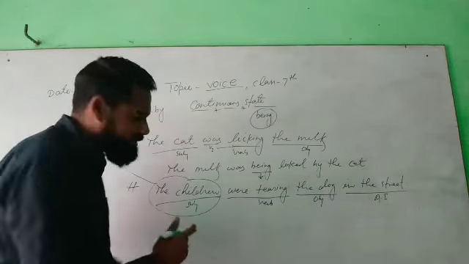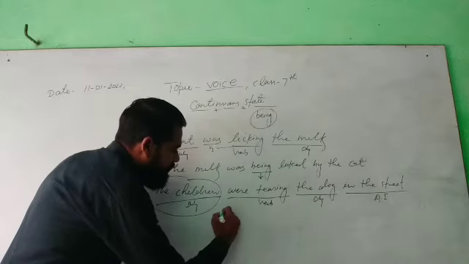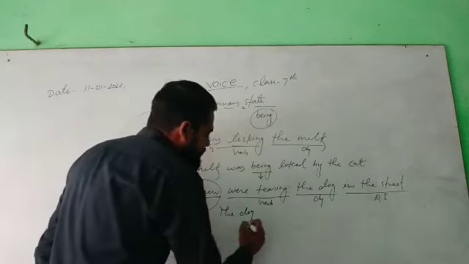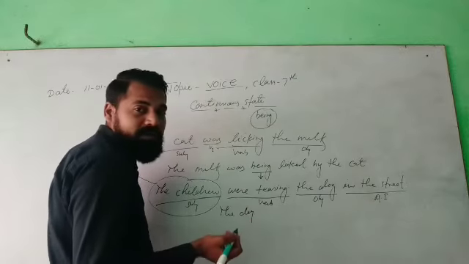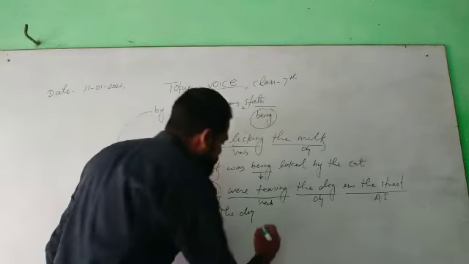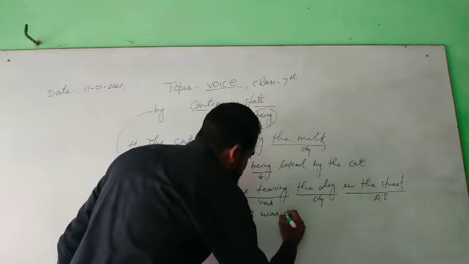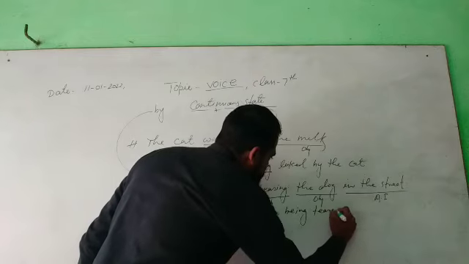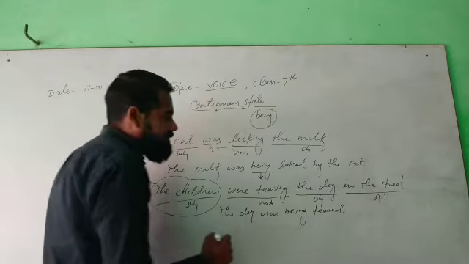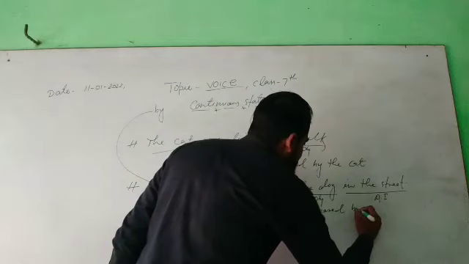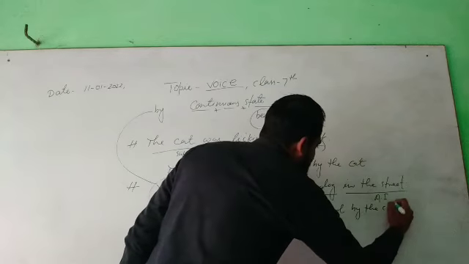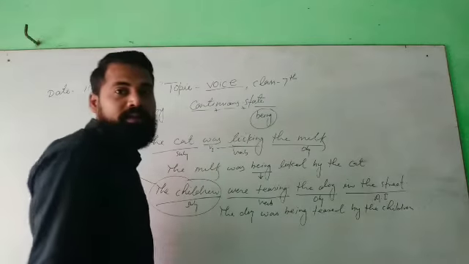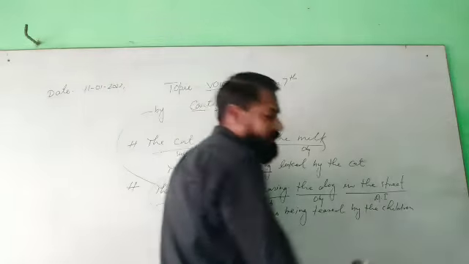The dog will come first. So the dog is singular, so you have to write was. The dog was being teased by the children in the street.